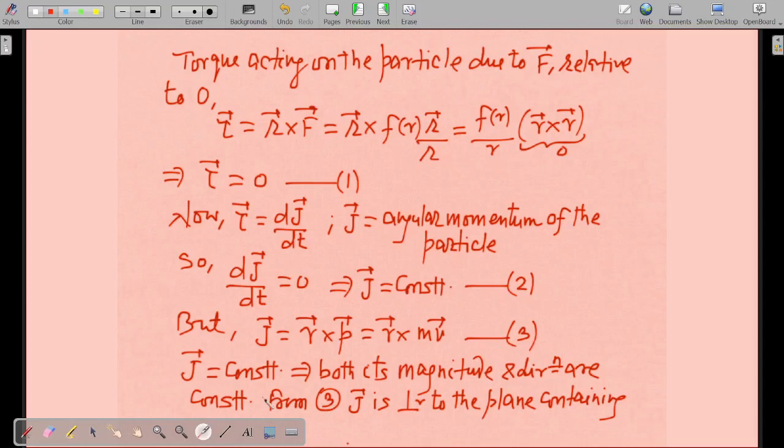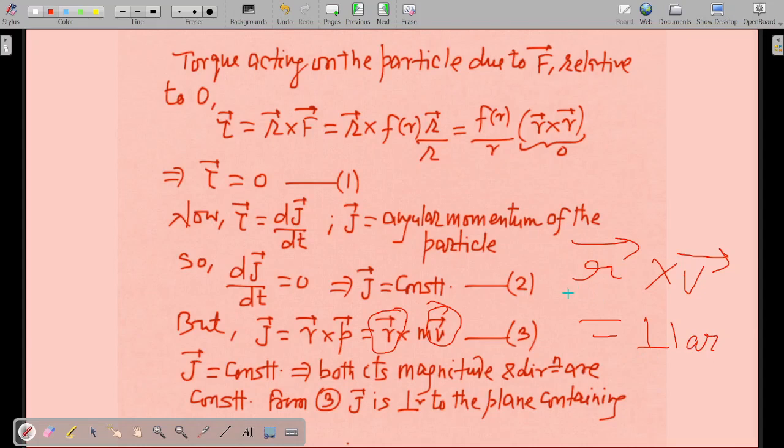Whenever you take the cross product of two vectors, the resulting direction will be perpendicular. From the definition of cross product we know this very well. I have already told you in the previous lectures how to find the resulting direction out of cross products.